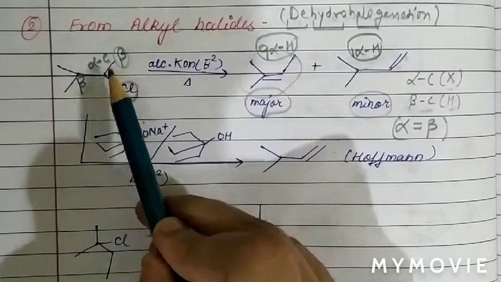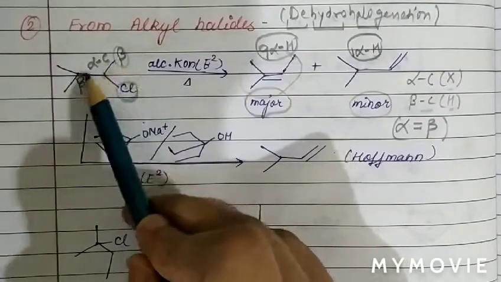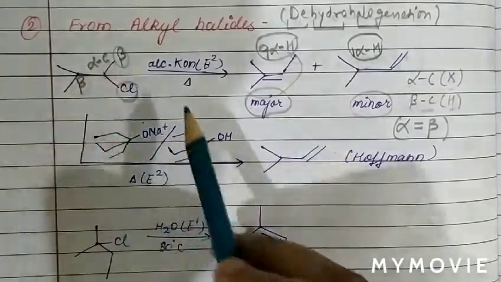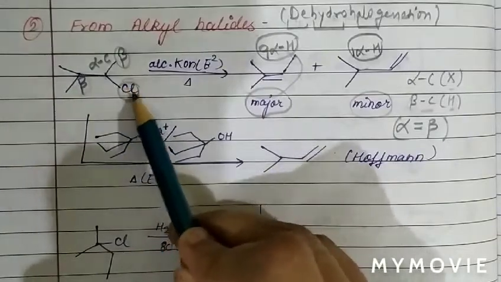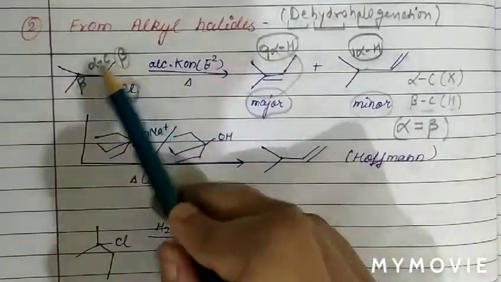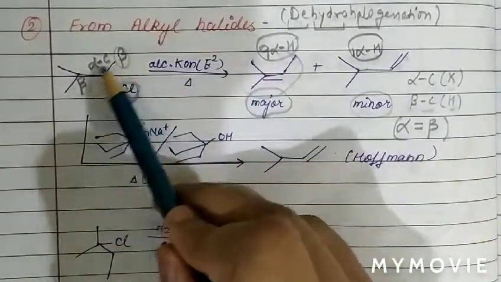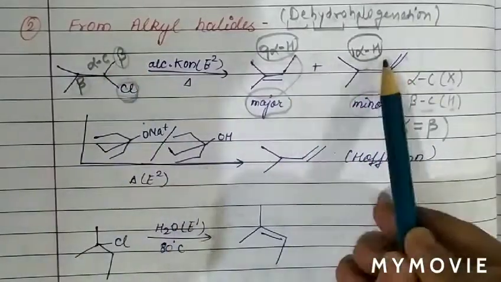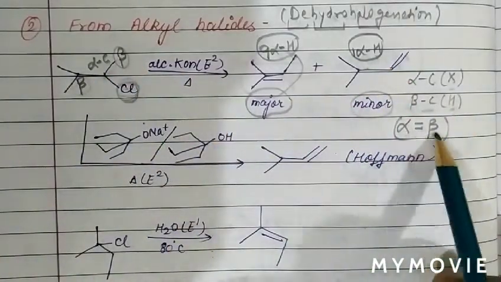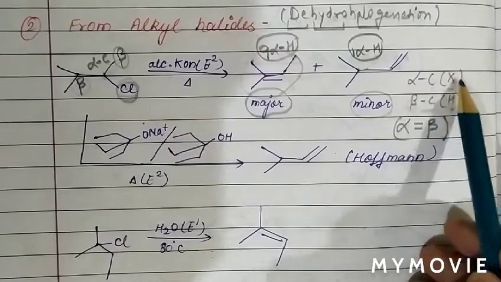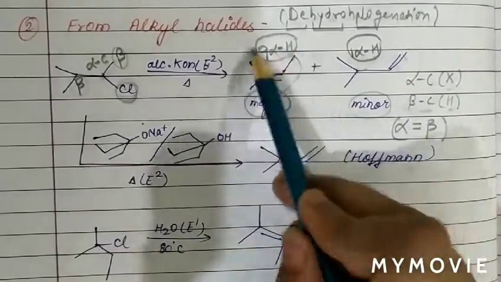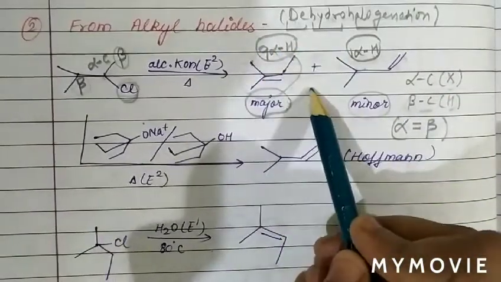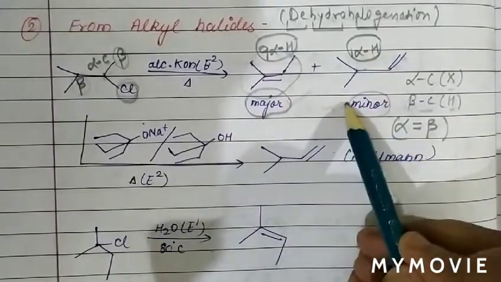Basically, the halogen is attached to a carbon we call the alpha carbon, and the neighbor of the alpha carbon we call the beta carbon. We know the halogen is removed from the alpha carbon and hydrogen is removed from the beta carbon. There are two beta carbons, therefore two products are formed, with a double bond between alpha and beta after removal of halogen and hydrogen. There are 9 alpha hydrogens, therefore it is the major product. There is 1 alpha hydrogen, so it is minor.